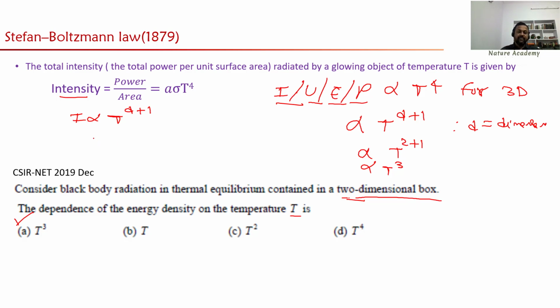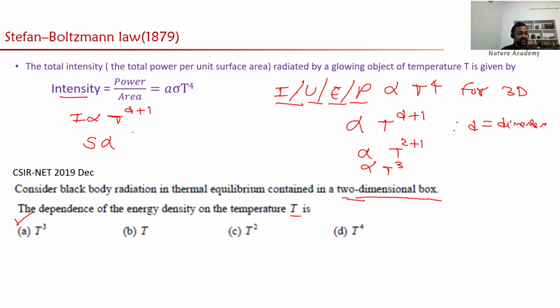In exams, for example, in CSIR NET December 2016, there was a question asking about specific heat and entropy. If S represents the entropy, then entropy is also related to temperature.